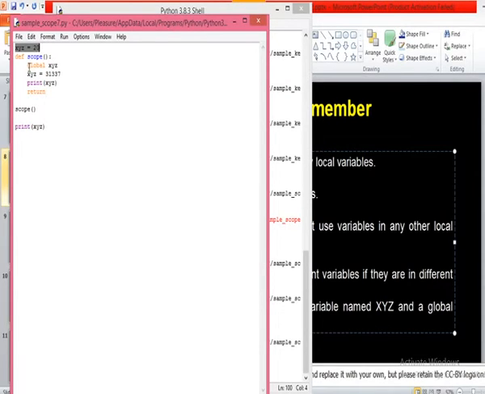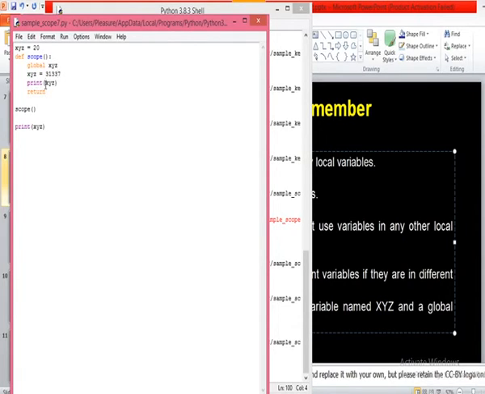That's why, to access the global variable in the function, I must use a statement called global with the name of the variable. So the global statement is to be used with the name of the variable. Then only one variable, xyz, exists in the global scope. So that same variable is now changed to 31,337 in the function.